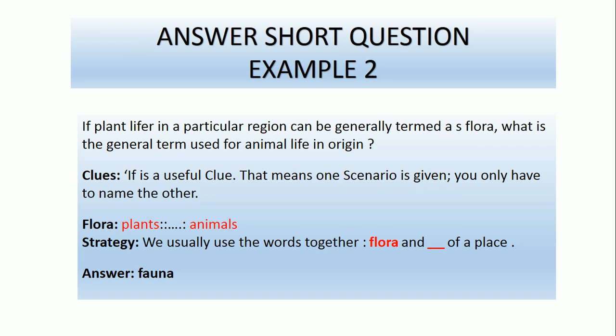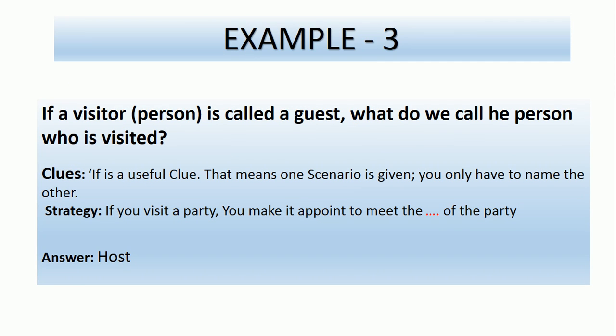So what clue do we have? The word if is a useful clue. If they say if, that means one scenario is given, one thing has been given already. So we have to find the other thing which is related to this one. You only have to name the other. Flora is plants, and what would be the animals? Plants are called flora. Strategy: we usually use the words together, flora and dash of a place. As I told you earlier, these are the basic terms, flora and fauna. Fauna are the animals.